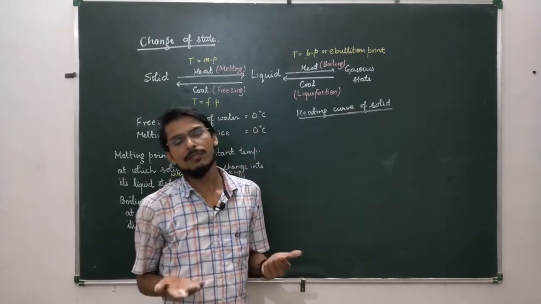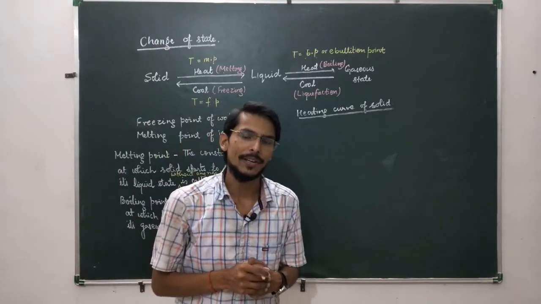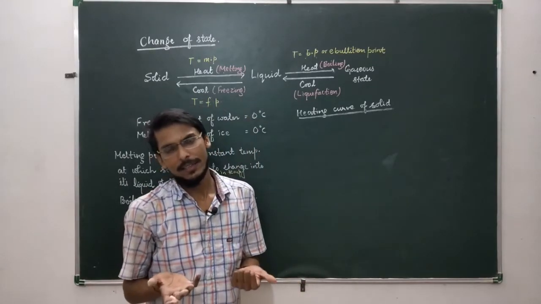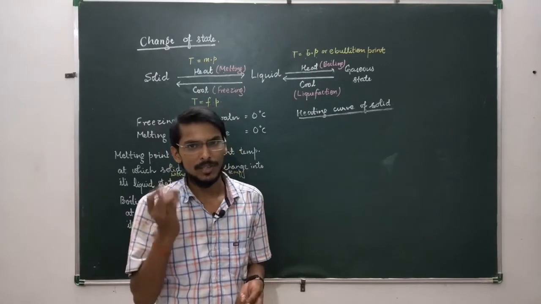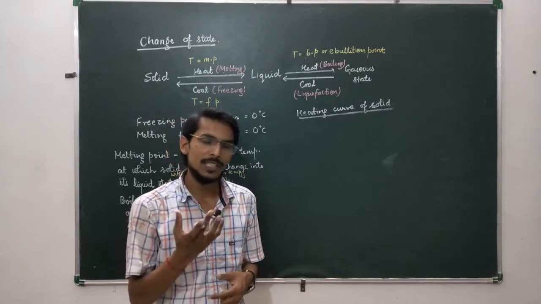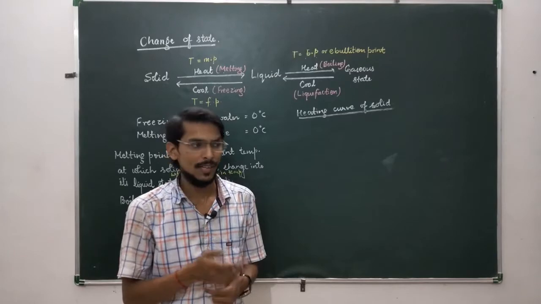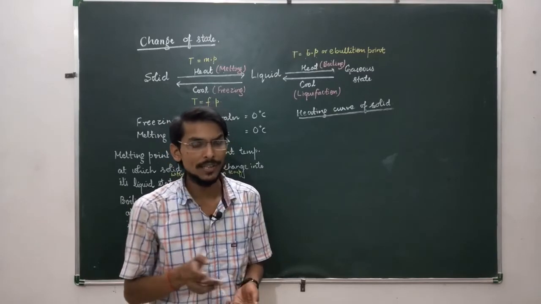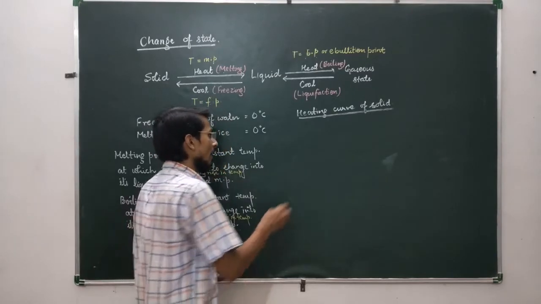Now what happens when we start to heat a solid? Initially the solid will have a particular temperature, and when we start heating that solid, the temperature of the solid will go on increasing. So if we draw a graph,